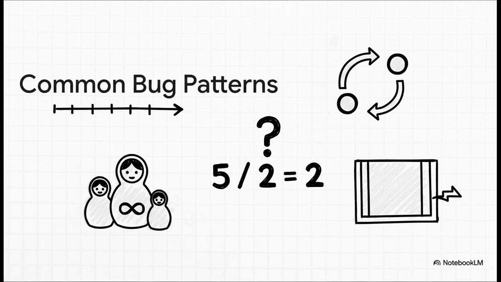Is it an off by one error in your loop boundaries, like using mid instead of mid plus one? Is your recursion missing a base case? In a graph problem, did you forget your visited set and accidentally create an infinite loop? What about integer overflow? Or maybe some funky logic in how your sliding window shrinks? Knowing these common patterns shows the interviewer you have experience and a systematic mind.